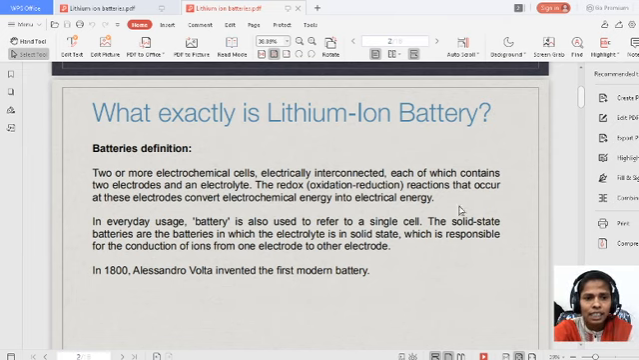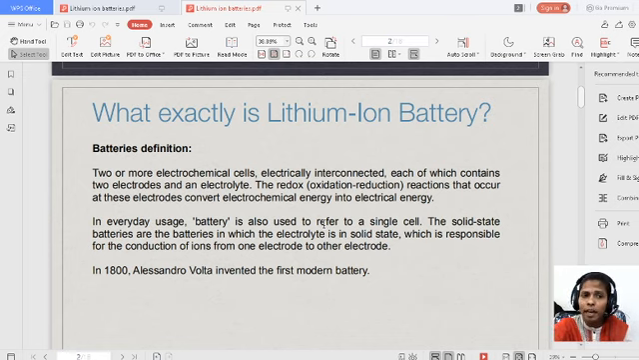And the redox reactions that occur at these electrodes convert chemical energy into electrical energy. So at every cell, the redox reactions take place. This chemical energy converts to electrical energy. In primary batteries, chemical energy converts to electrical energy. But in a secondary battery, chemical energy converts to electrical energy and electrical energy also converts back to chemical energy. That is the difference between the primary and the secondary battery.